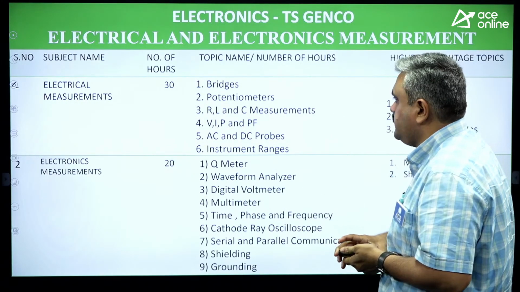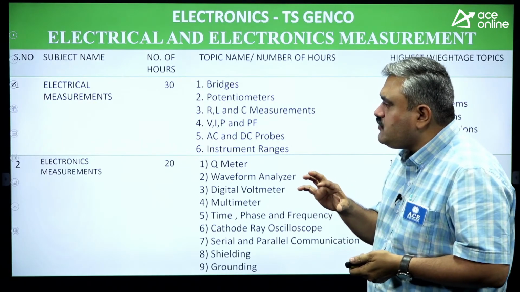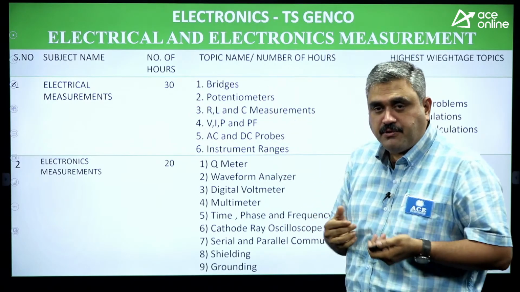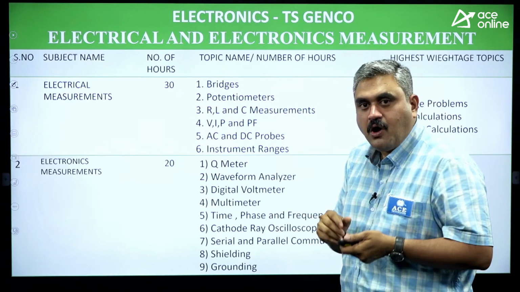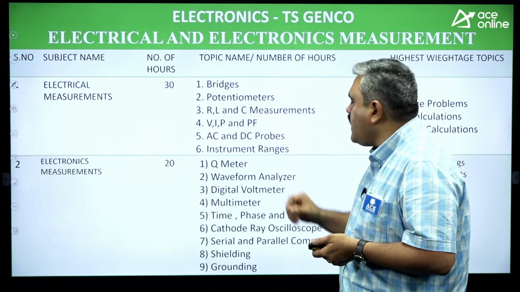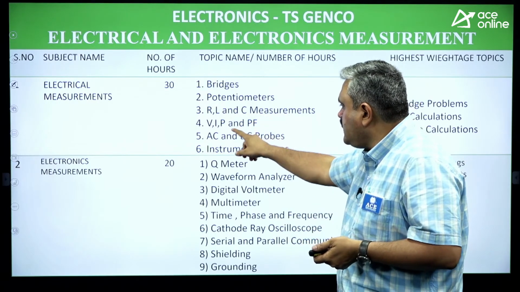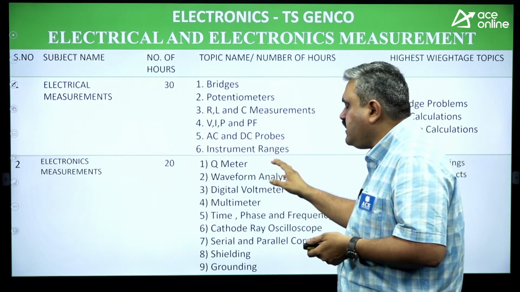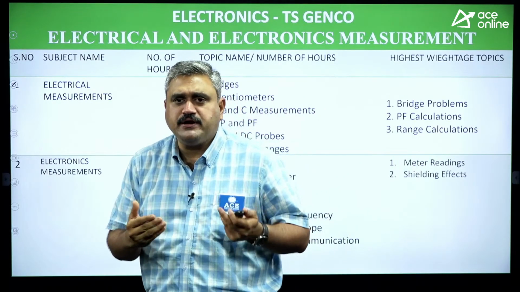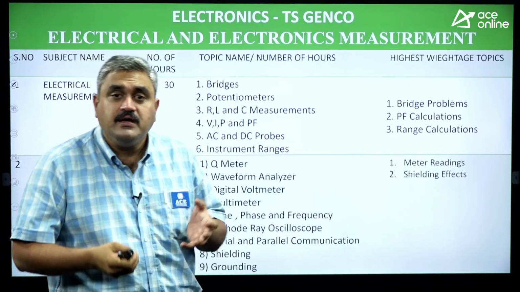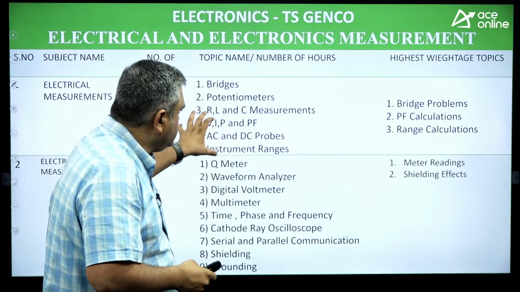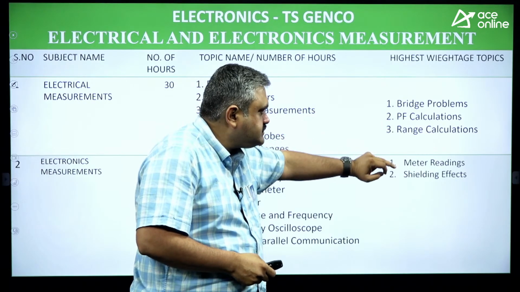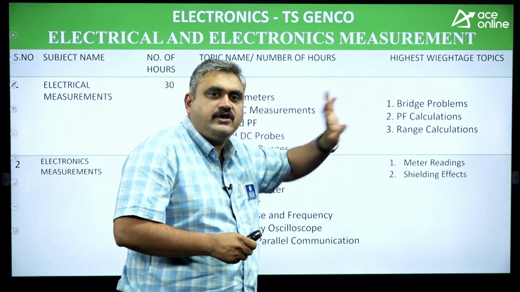Electrical and electronics measurement. Again, this is a combination of electrical as well as measurement. So we have bridges, different types of bridges, potentiometers, how you measure voltages, then R, L and C measurements, voltage, current, power and power factor calculations, AC and DC probes and instrumentation ranges. Different ammeters and voltmeters, what the ranges are, how you calculate them, how you do the error analysis. All this is part of this area. And important: power factor calculations, bridge problems and range calculations.